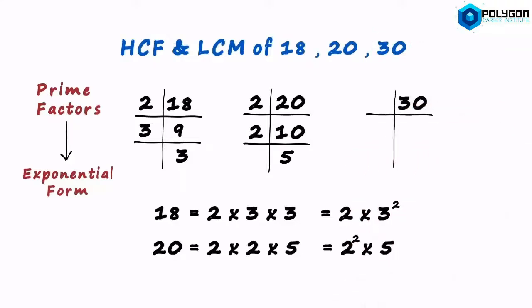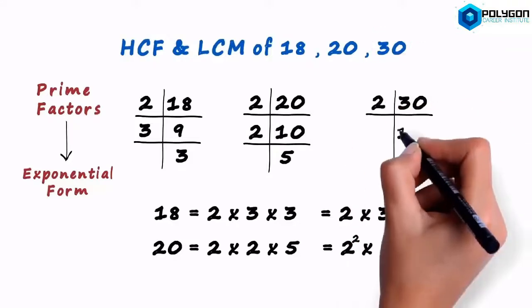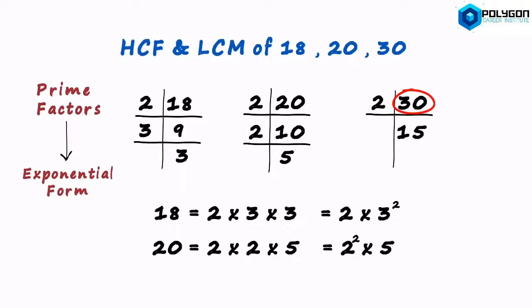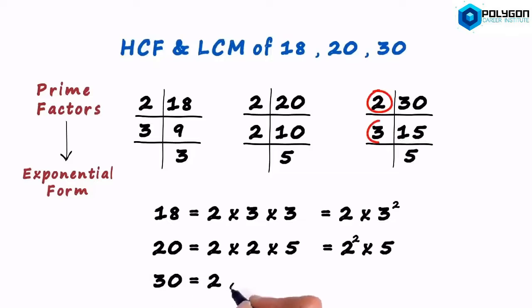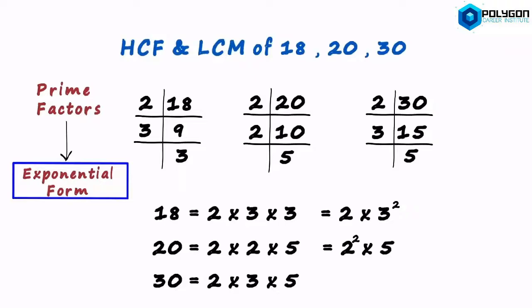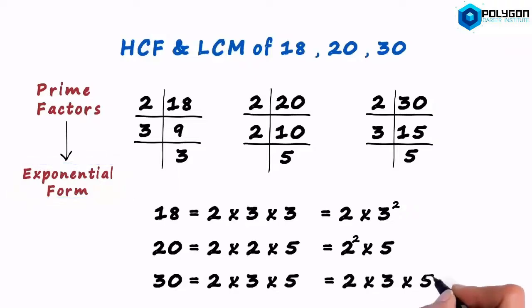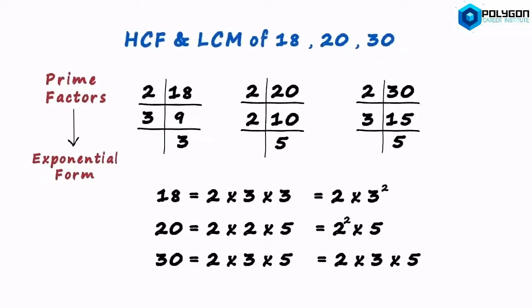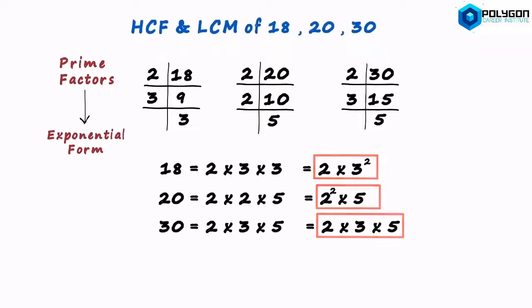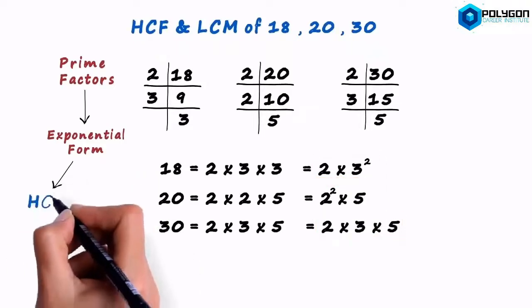It is divisible by 2, and 2 times 15 is 30. 3 times 5 is 15. So we can write 30 as 2 times 3 times 5. And in exponential form as well, it is written in the same way. Now that we have written all three numbers in exponential form, we can move on to find the HCF and LCM.